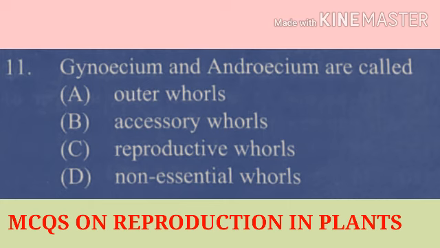Here the gynoecium and androecium are called reproductive whorls. They are also called the essential whorls. That means the correct option is reproductive whorls. The accessory and non-reproductive whorls are calyx and corolla. Due to this, the correct option is option C.